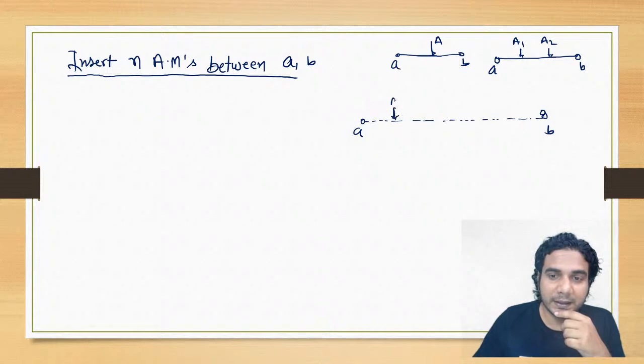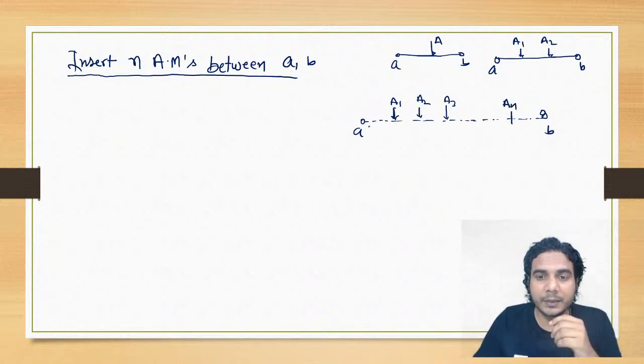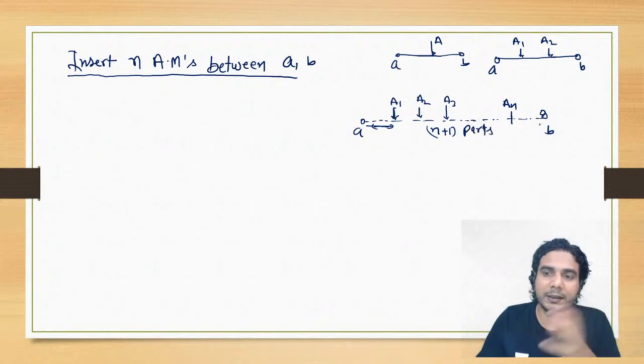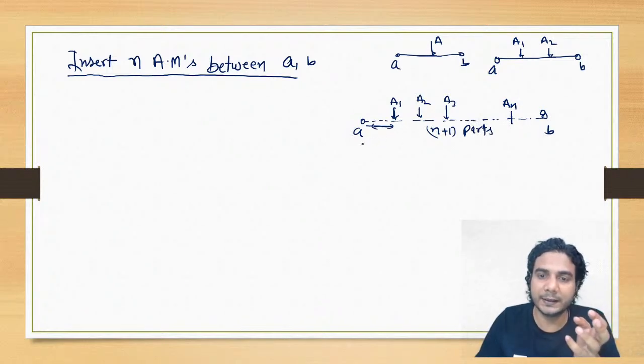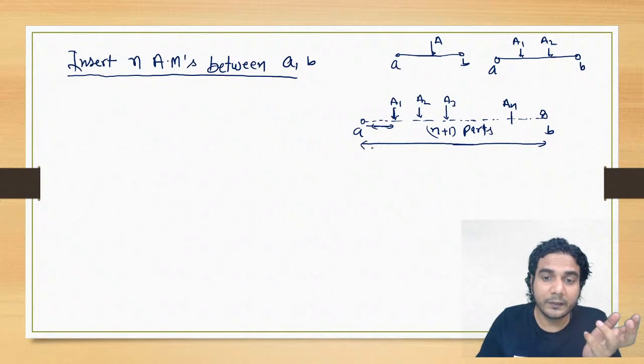And if you are inserting n arithmetic means A1, A2, A3, and so on up to AN, in how many parts will this number line be divided? This number line is divided into n plus 1 parts, all right. Then what will be the length? The total length is B minus A, right? So now A, A1, A2, A3 up to AN and B will be in AP.